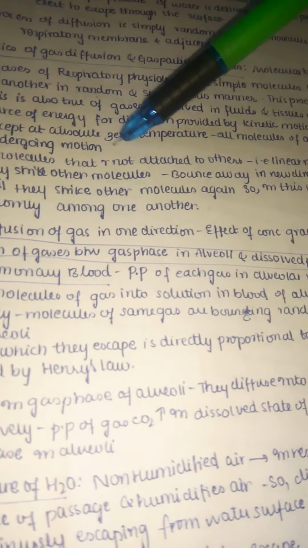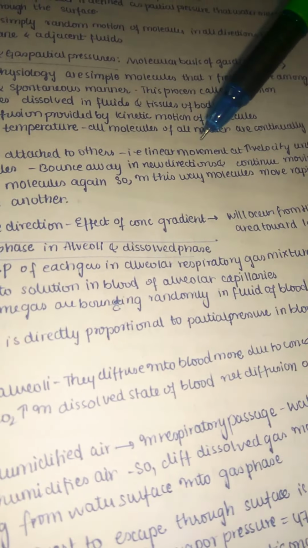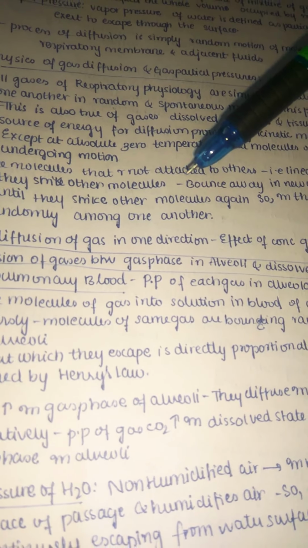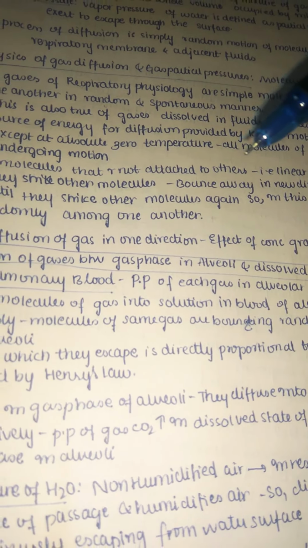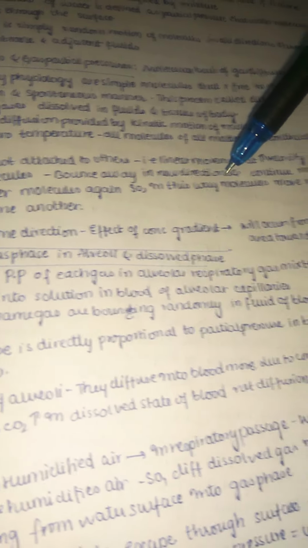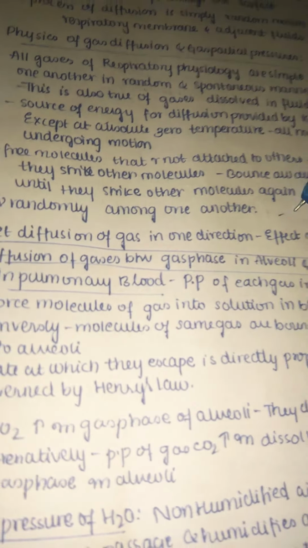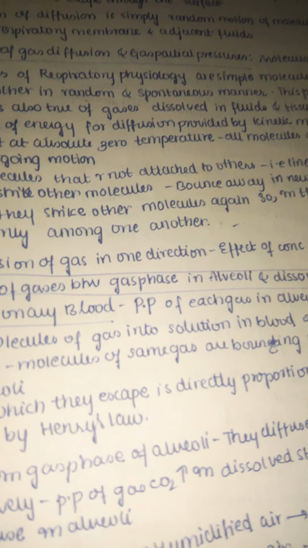Next, the free molecules that are not attached to others move linearly until they strike other molecules. Before striking other molecules the velocity will not change, but because of striking, the free molecules change velocity and bounce away in new directions and continue moving until they strike another molecule again. In this way molecules move rapidly and randomly among one another. Because one molecule keeps striking another molecule, there is a lot of kinetic motion.